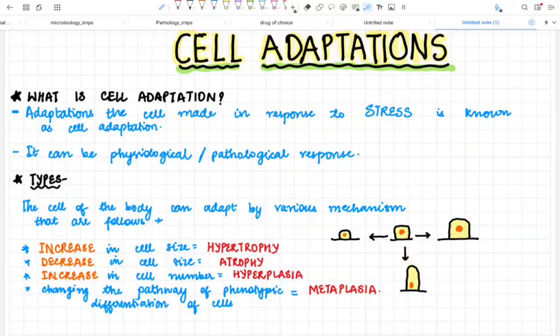Where I am going to cover general pathology, systemic pathology, each and every important topic that you will see in the university exam. I'll tell you how to write the answers in the university exam, along with how to answer in the viva, as well as what topics you should focus on more, because it will be asked in your NEET PG as well.